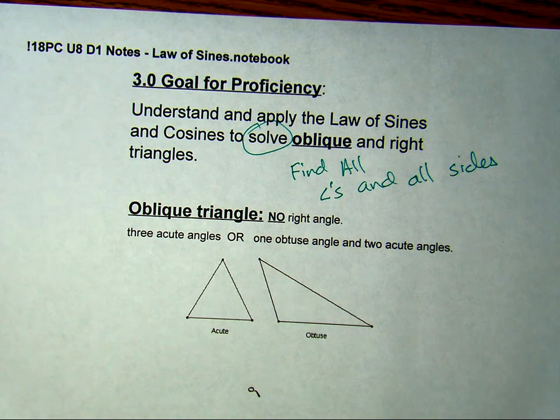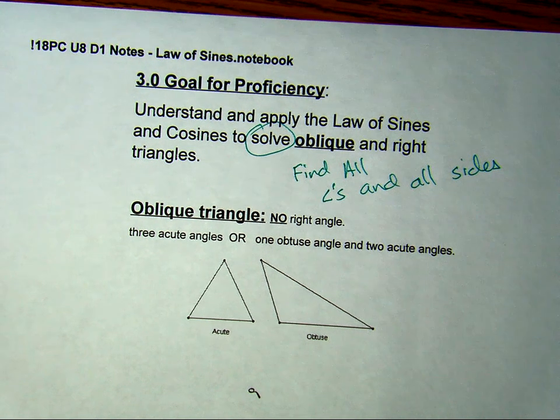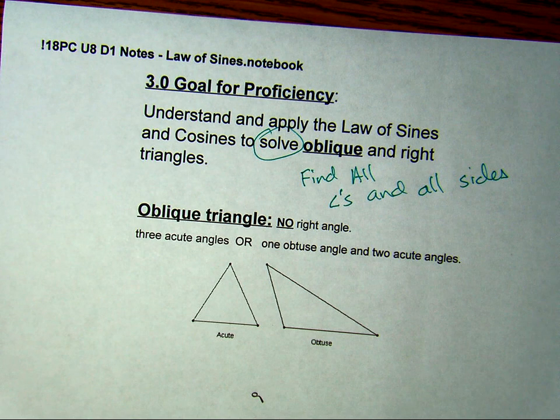So you could potentially be finding up to 6 things in a problem, maybe more. Okay? But keep in mind that is our ultimate goal, to be able to find all the angles and all the sides of any triangle. And I shouldn't have to tell you to use the law of sines or the law of cosines. You're going to use the information given to structure what you will do for that. All right?